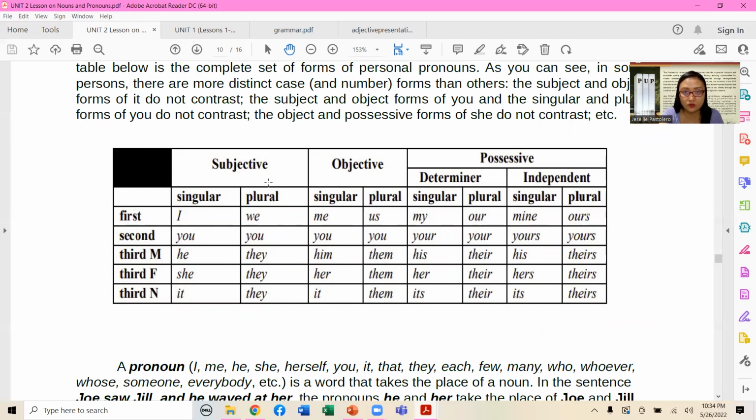First person subjective case, singular I, subjective case plural we. Second person subjective singular you is the same for the plural. Third person male subjective, we make use of he, and for more than one, they. Same goes with third person female, she. For plural, you have they, and third person neutral, it. Same as third person male and female, we make use of they. For the objective case, here it is as follows, and also for the determiners.